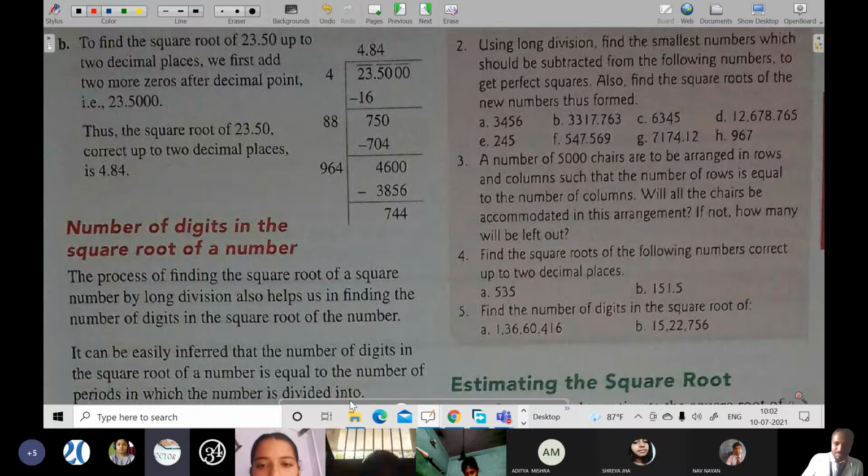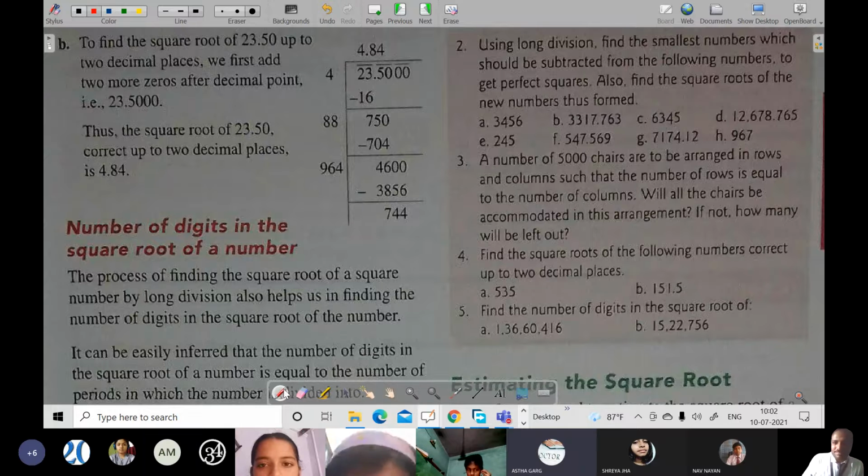Which page, sir? Page 49, sir. 4D, yes, sir. 2D number. Okay, sir. So by long division method, you have to find the smallest number that should be subtracted from this to make it perfect square.